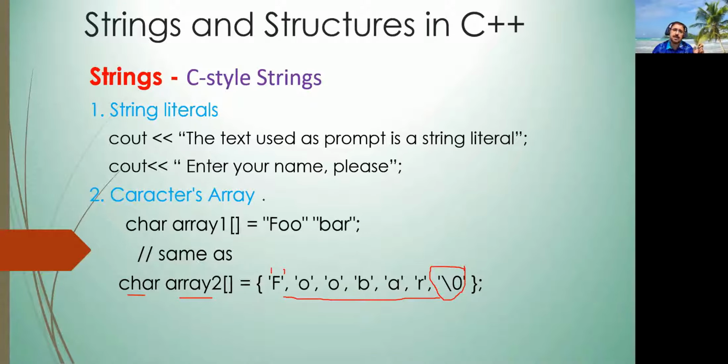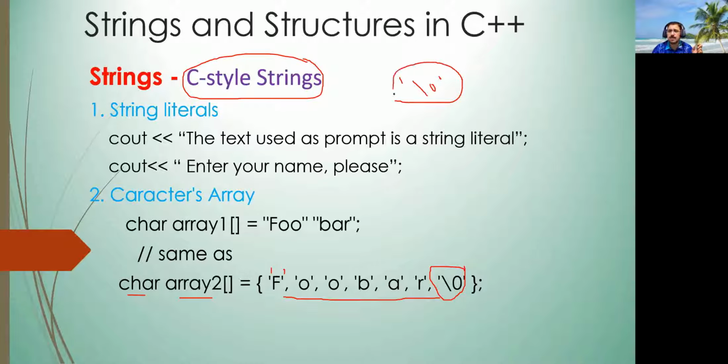So C style strings must be terminated by a null character, because this is the only way that the system understands that the string ends here. Otherwise the computer and the compiler don't know.